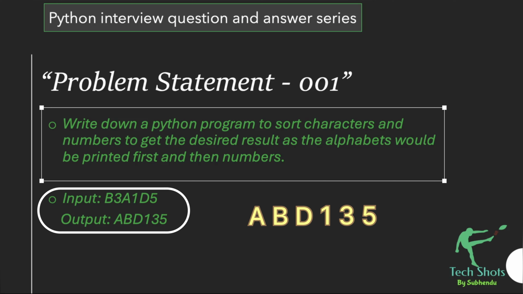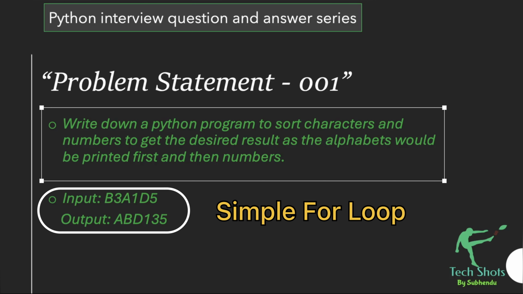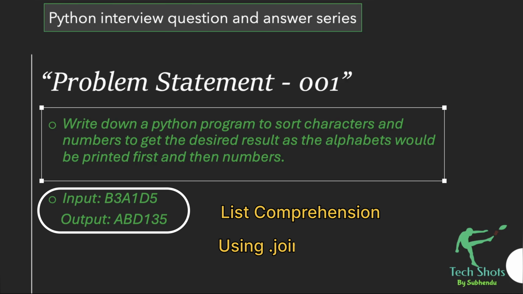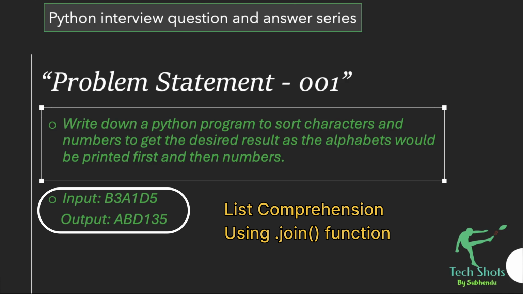Now let me show you the easiest and most convincing approach that you can take in front of the interviewer. Moreover, I'll be showing you two different approaches. In the first approach, we'll be using a simple for loop to get the solution. In the second approach, we'll be using two advanced Python features: one is list comprehension and the second is joining two lists and returning the result as a string.